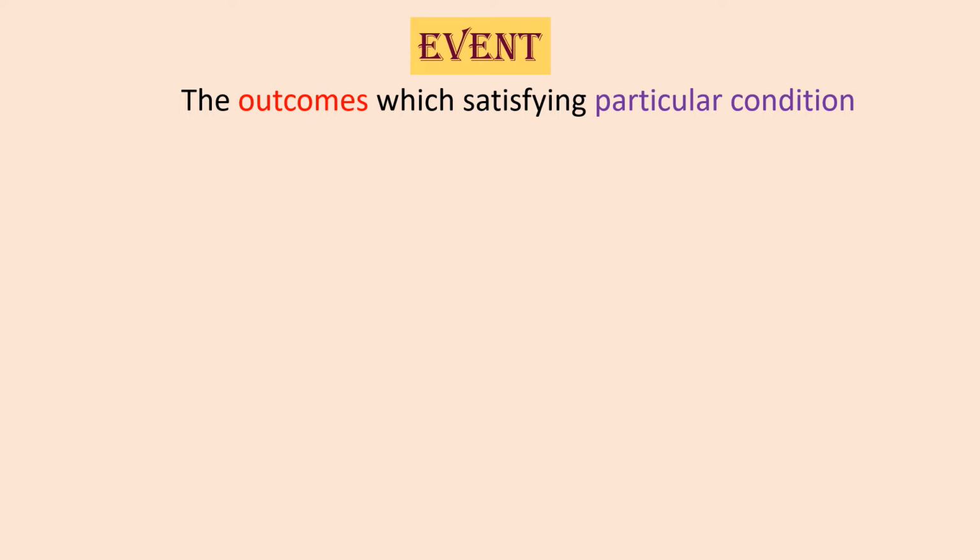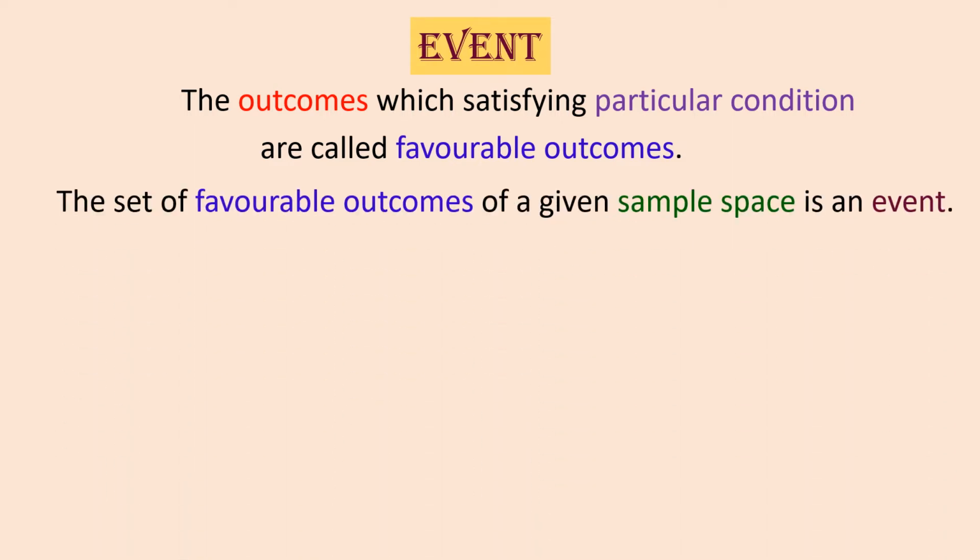Therefore, the outcome which satisfies a particular condition is called a favorable outcome, and that favorable outcome from the sample space is called an event. So the set of favorable outcomes of a given sample space is an event. Event is nothing but the part of the sample space which satisfies a particular condition. Favorable outcome means what result I want. Clear? So let us begin.